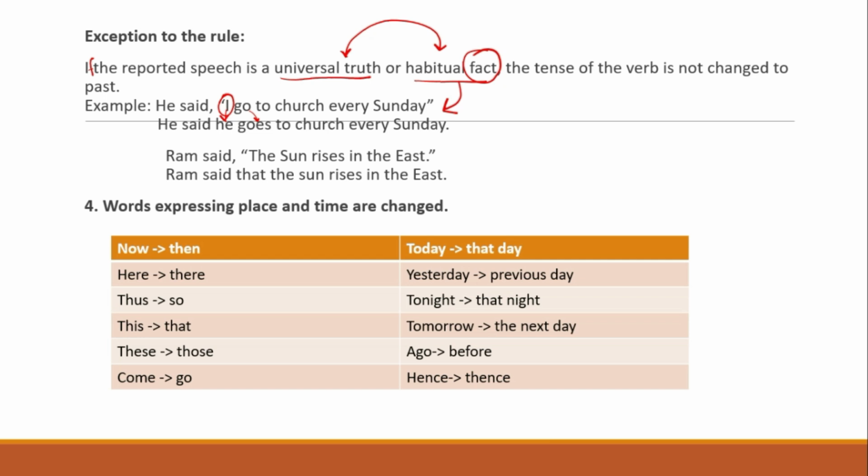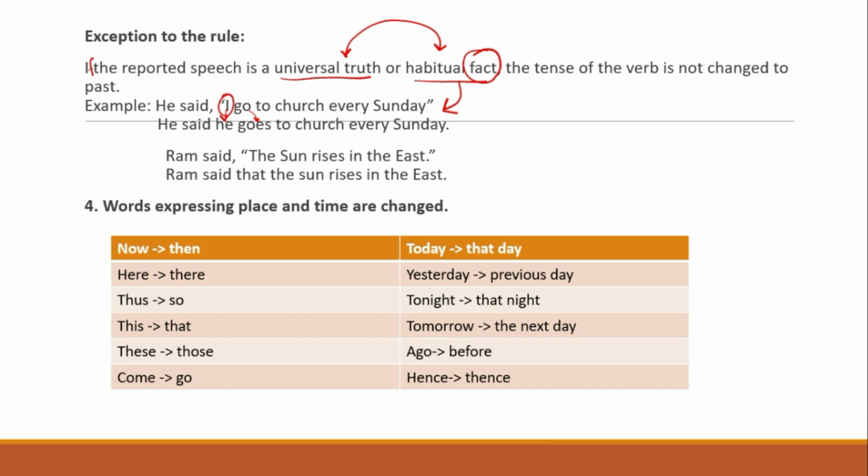Let's look at another example. Ram said, the sun rises in the east. This is a universal truth. So Ram said that the sun rises in the east. You do not change this into the past because it is a universal truth.